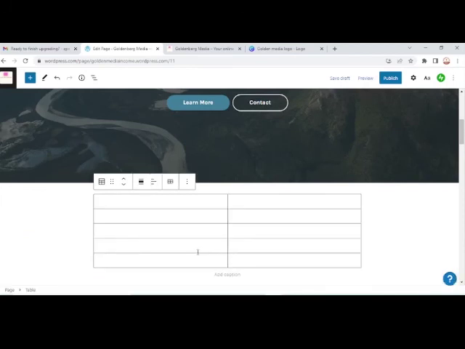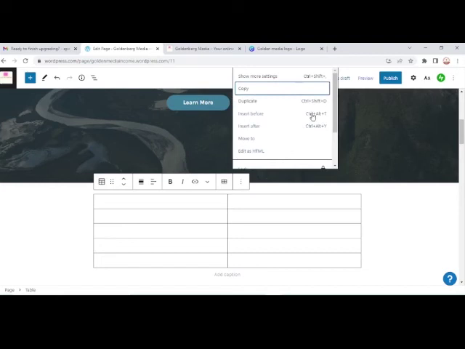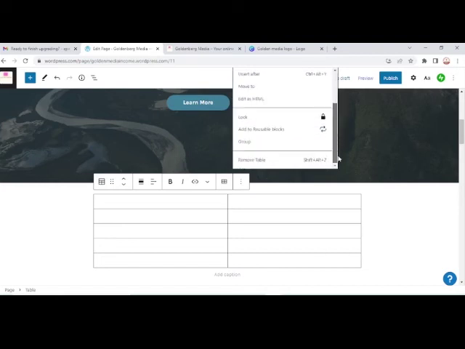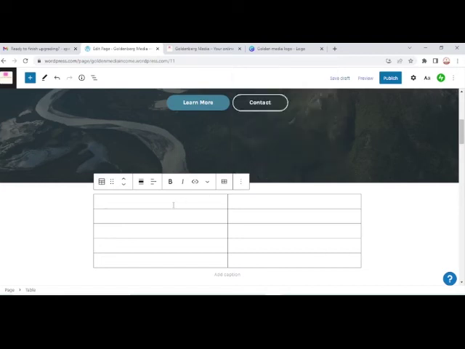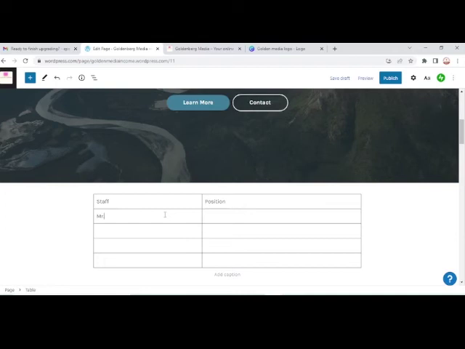Create table, and then in that table I can have something like staff and position, whatever. And then you have Mr. Brown.